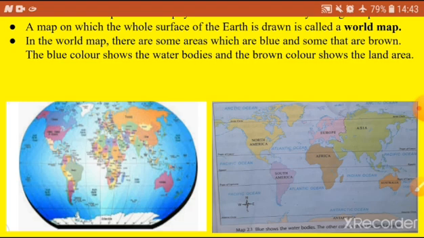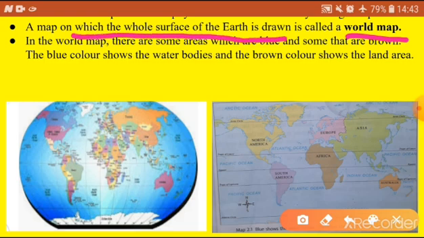A map on which the whole surface of the earth is drawn is called a world map. So what is meant by a world map? A map on which the whole surface of the earth is drawn. That means the land masses and water bodies. These are all drawn on the surface of the paper and it is called a world map.